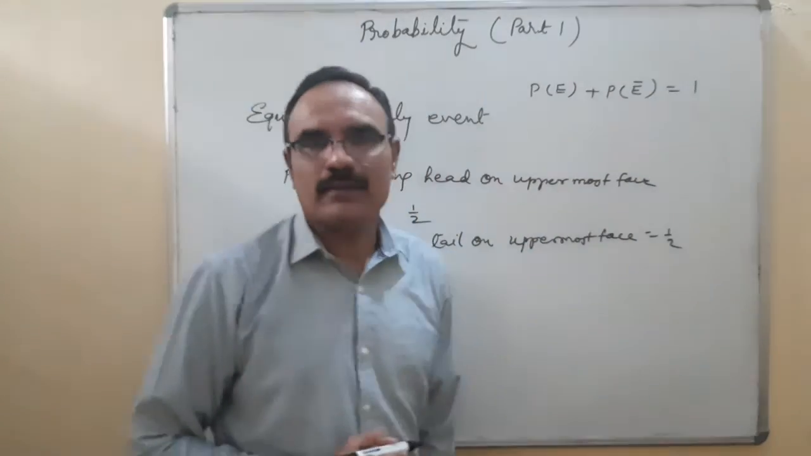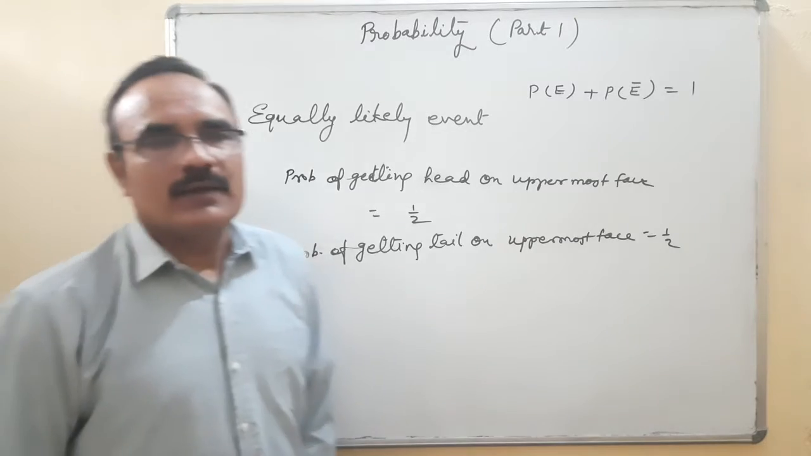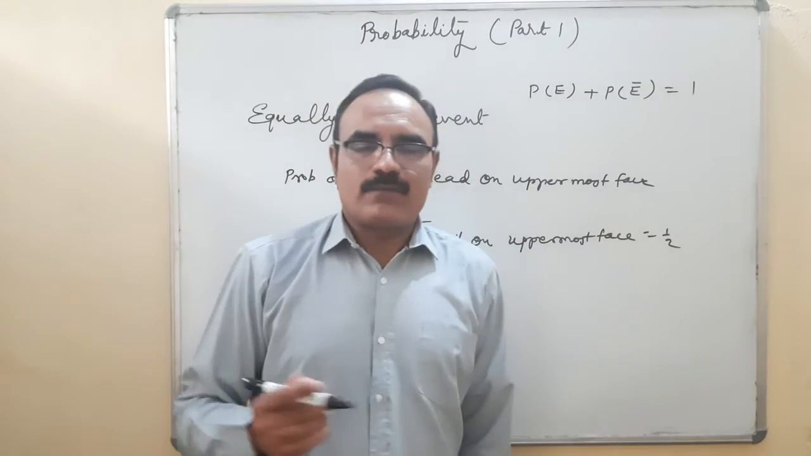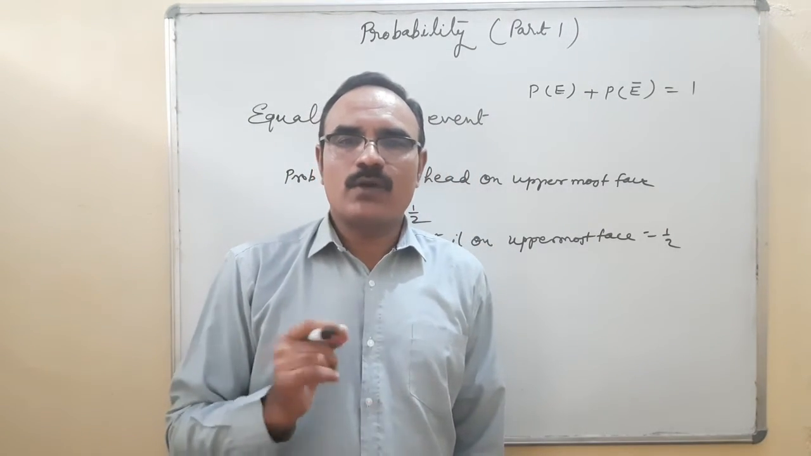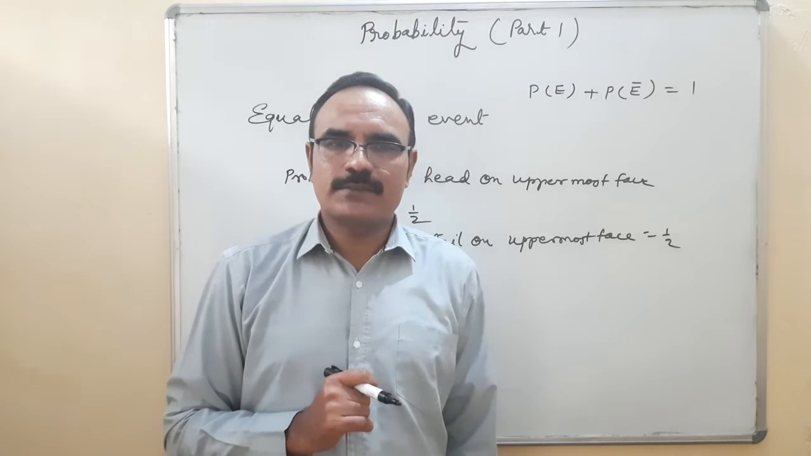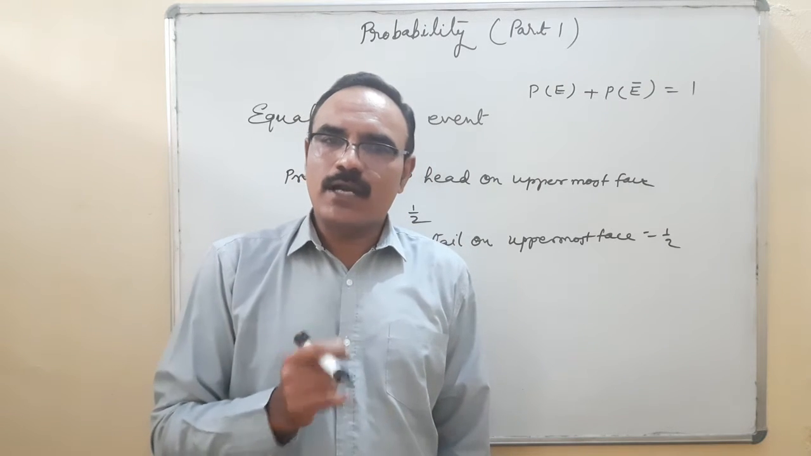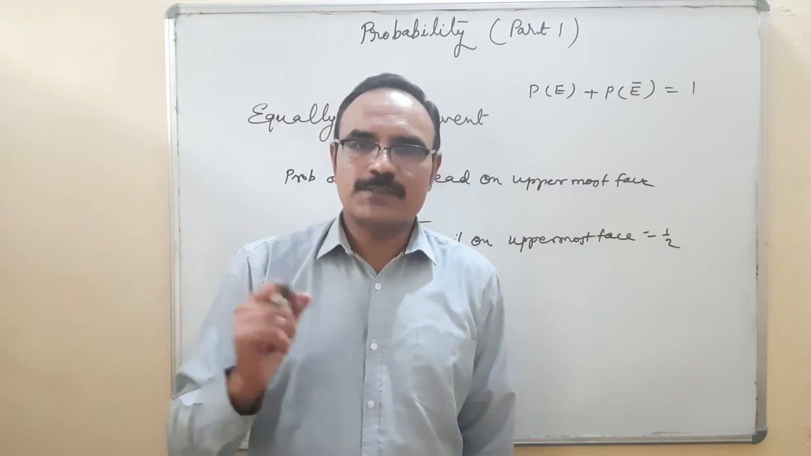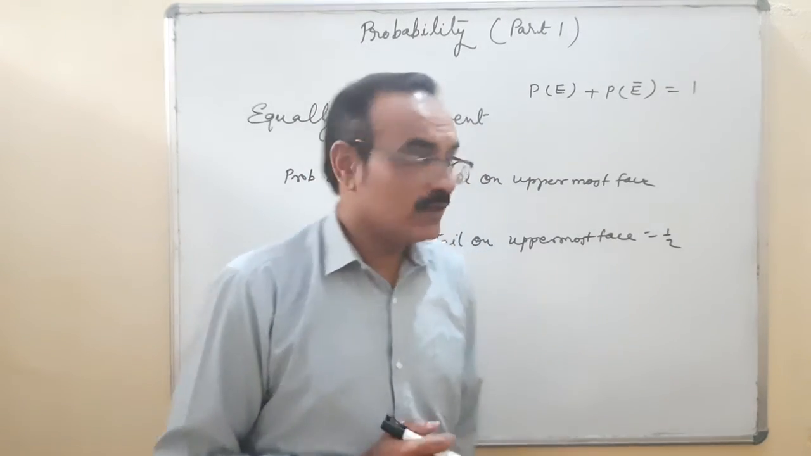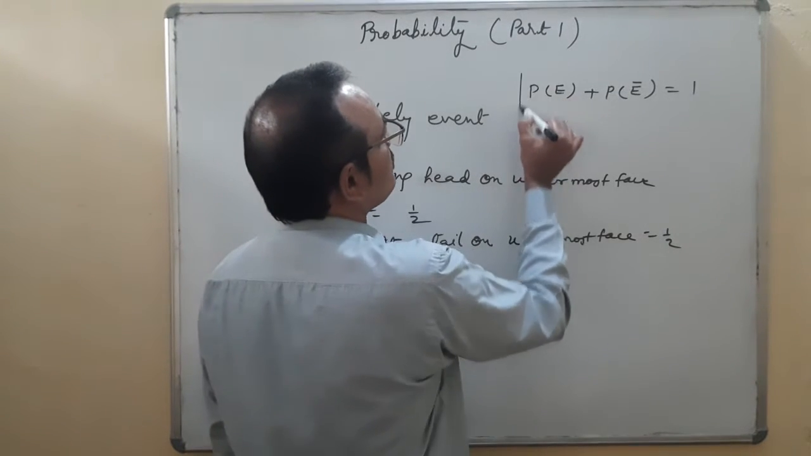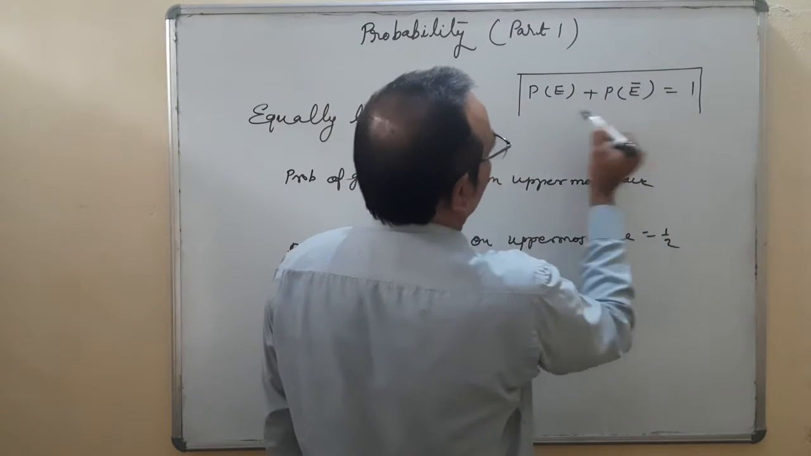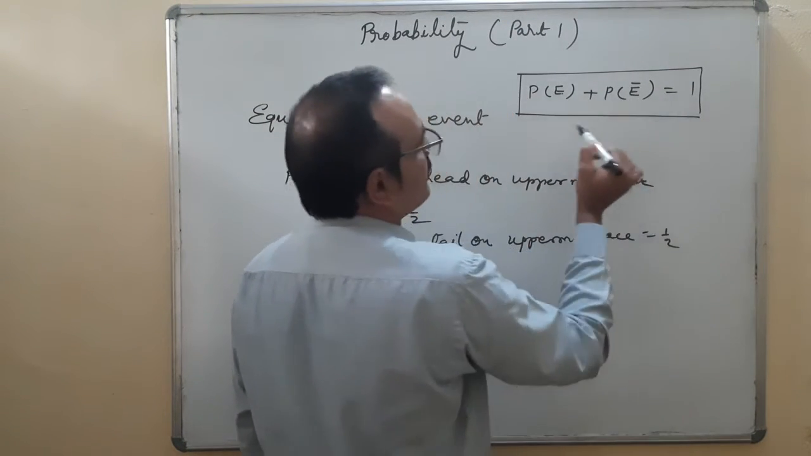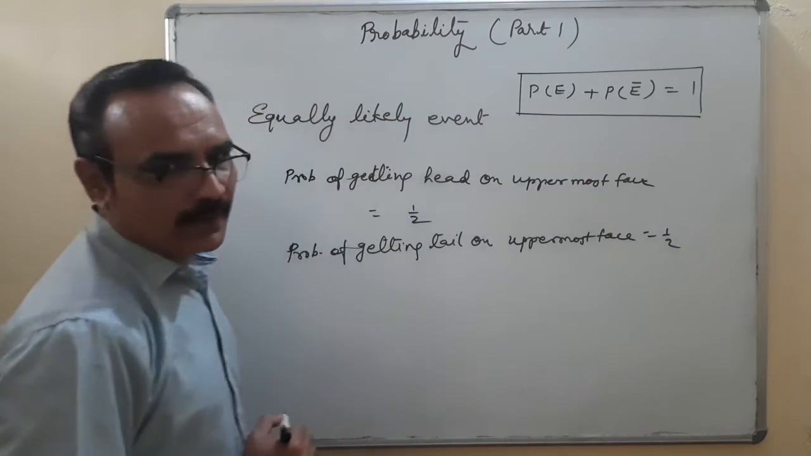Okay? Got it? When I roll a die, the probability of getting 1 on the uppermost face is 1/6. Probability of getting not 1 on the uppermost face is 5/6. 1/6 plus 5/6 is 1. So you will remember this formula also: the probability of an event and the probability of not that event, their sum is always 1.